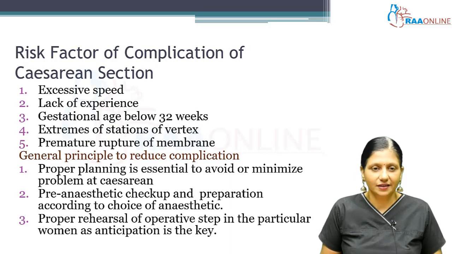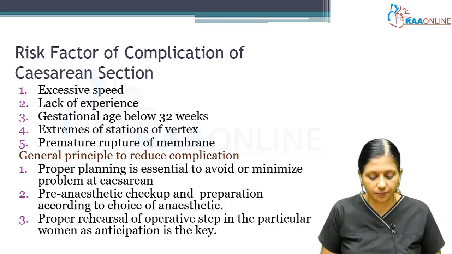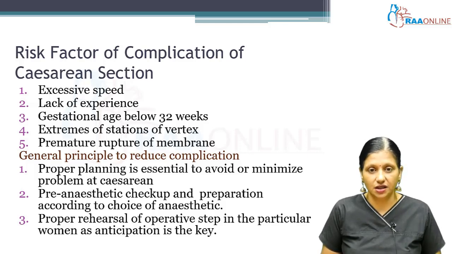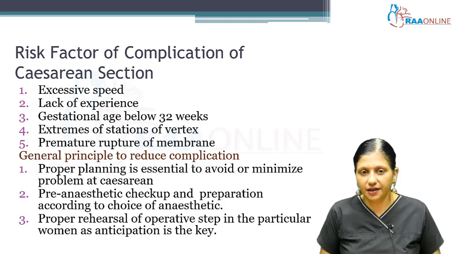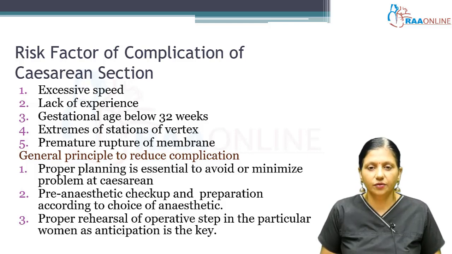So, what are the risk factors for complications during a cesarean section? One is if the person is using excessive speed, or is not having enough experience for doing a cesarean section. Another is a cesarean section for a preterm baby, that is, a gestational age of less than 32 weeks. If the vertex is very high or very low, so a high floating head or a deeply engaged head is a problem.